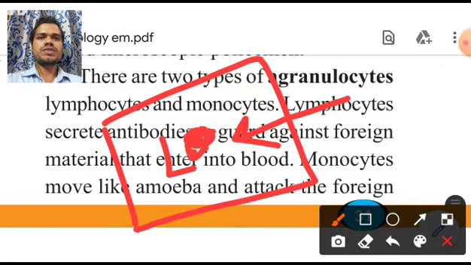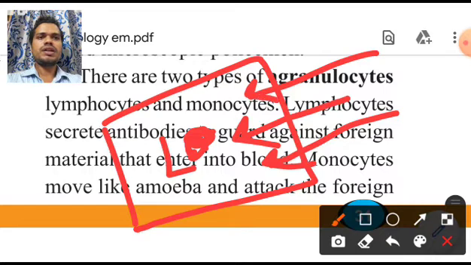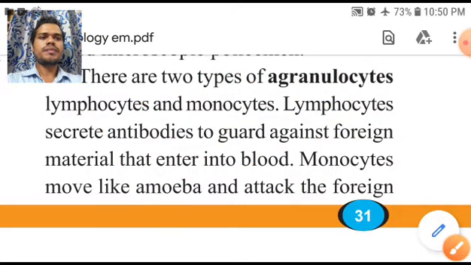Why are these antibodies useful? These antibodies are useful for future purposes. If this type of bacteria comes again, then lymphocytes are not required. Only this chemical will kill and destroy all this bacteria.